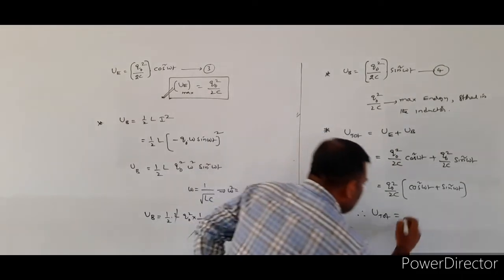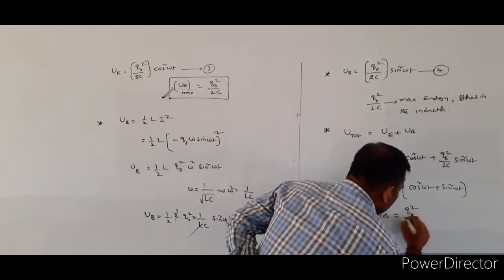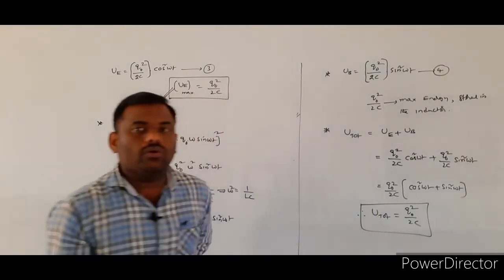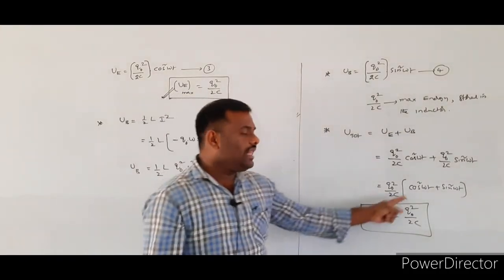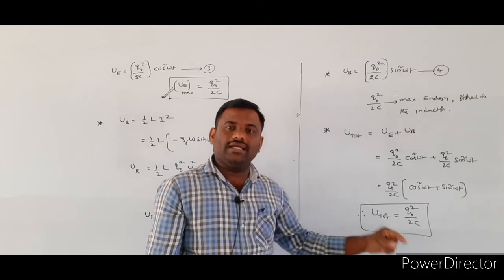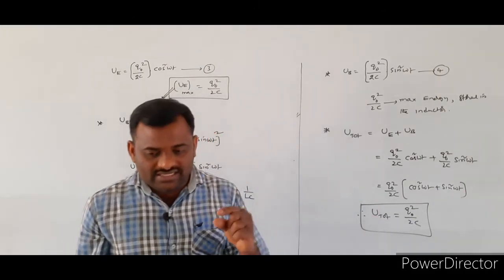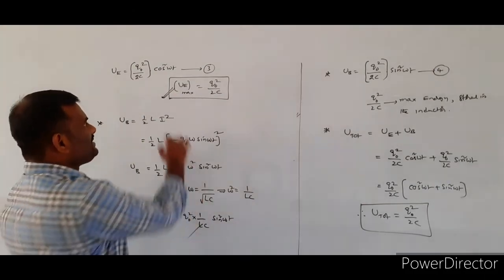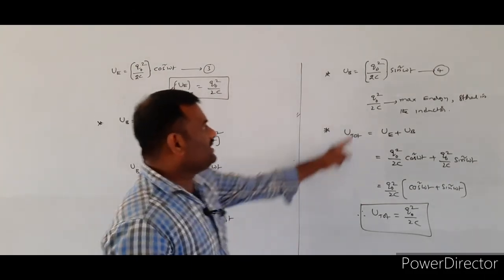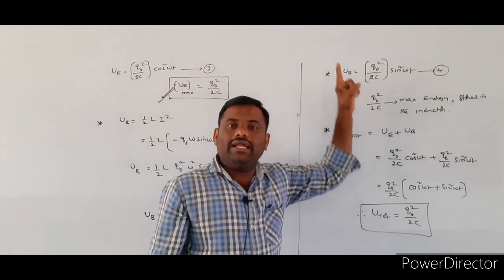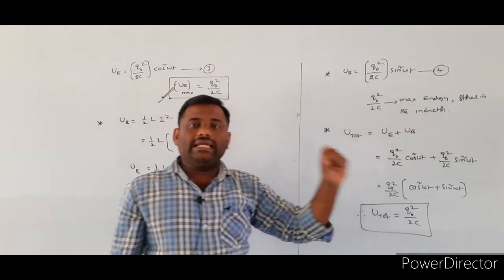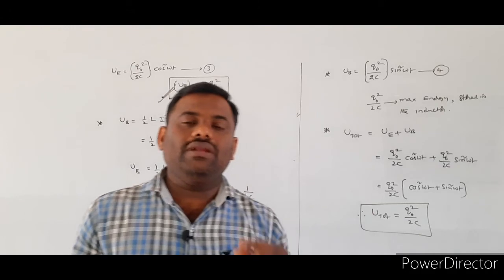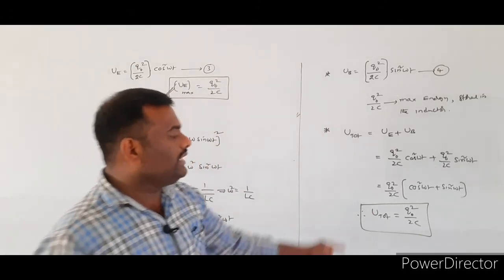So the total energy at any instant is equal to Q naught square by 2c. That is, the total energy remains the same as the initial energy stored in the capacitor, or the maximum energy stored in the inductor coil, so energy is neither created nor destroyed. It changes from one form to another form.